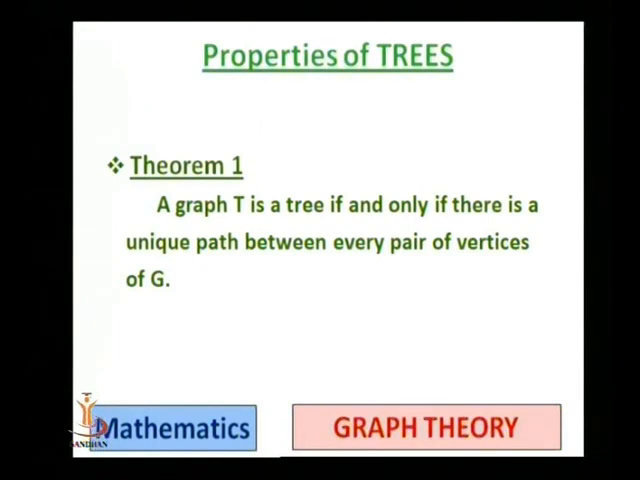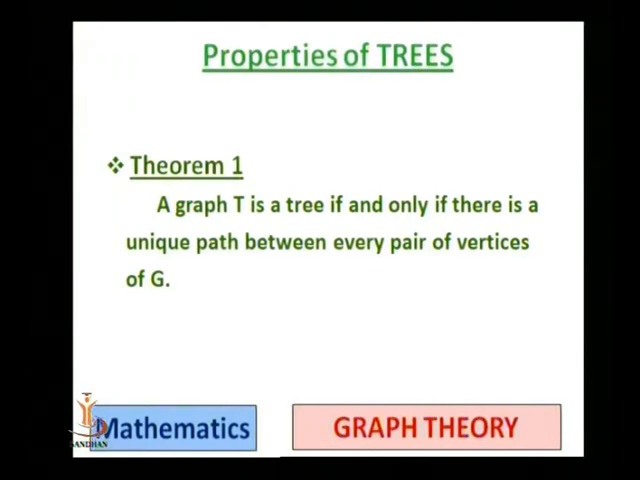A graph T is a tree if and only if there is a unique path between every pair of vertices of G. It means that if we take a tree, then between any two vertices we have a unique path, and obviously we get a path because the tree is connected. But now the question is, here it is connected, so we get a path. Whether it is unique, this theorem says that it must be unique.